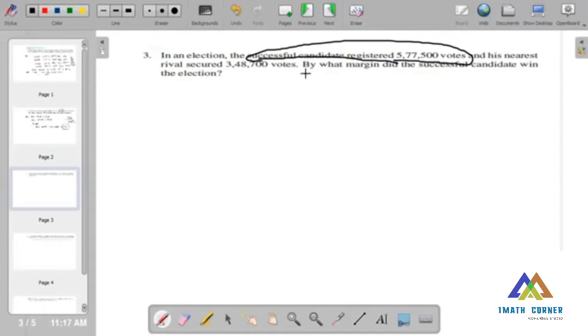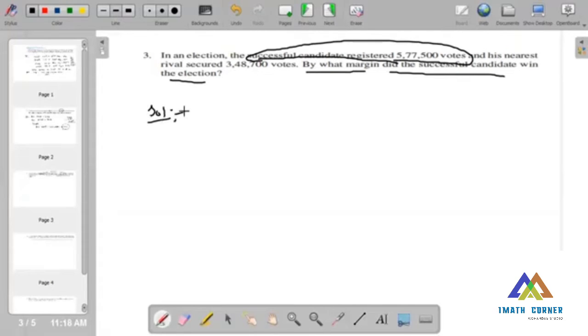Now, what is given in the question? By what margin did the successful candidate win the election? What margin means we have to subtract the votes of the two persons, the successful candidate and the nearest rival candidate. Now we have to frame this question so that you can understand in detail.